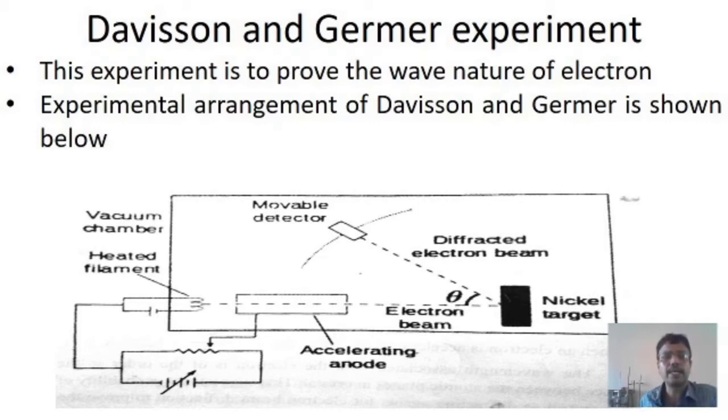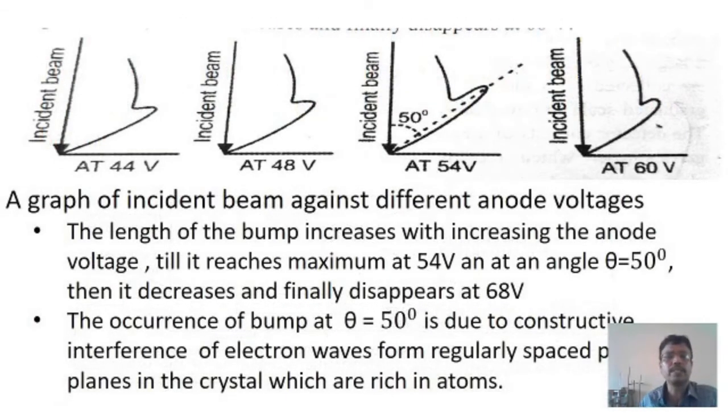The accelerated electron beam passes through the anode and is made to fall on the nickel crystal. The beam gets scattered. This scattered beam is observed with the help of a movable detector which is connected to a galvanometer. The galvanometer shows a deflection. The whole thing is covered with an evacuated chamber. A graph of incident beam against different anode voltages is drawn.